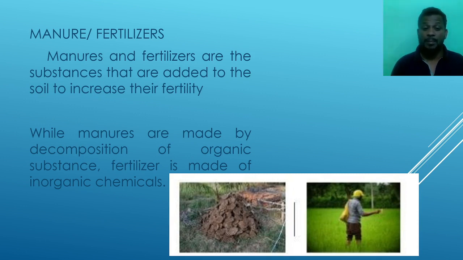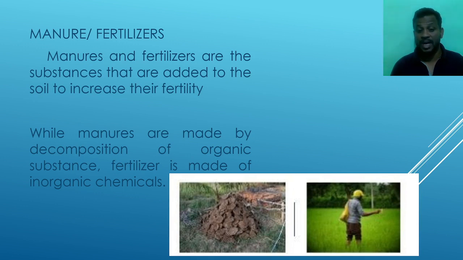Manure is made by the decomposition of organic substances, manually or from decomposing materials. We can take leaves, cow dung, or any other animal dung, and put it into dug land, and that is converted into manure.